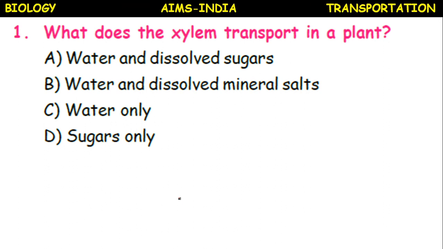What does xylem transport in a plant, or what is the function of xylem? Water and dissolved sugars, water and dissolved mineral salts, only water, only sugar? So xylem transports water and mineral salts.